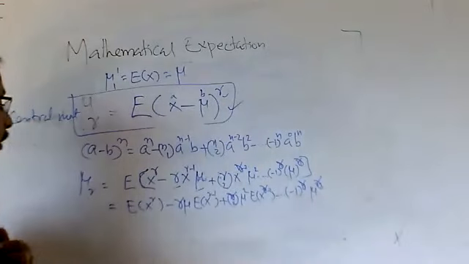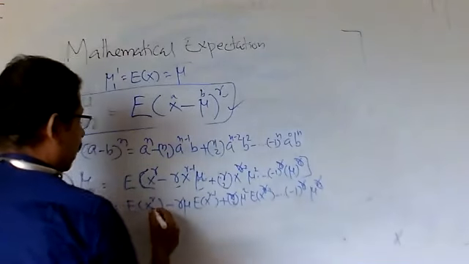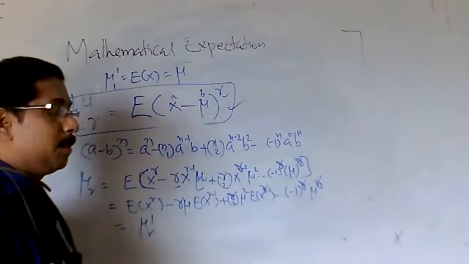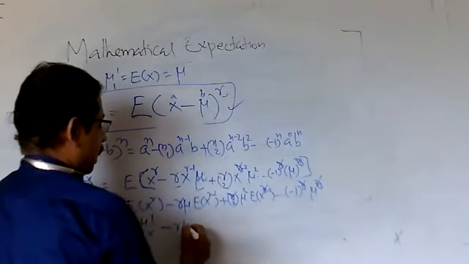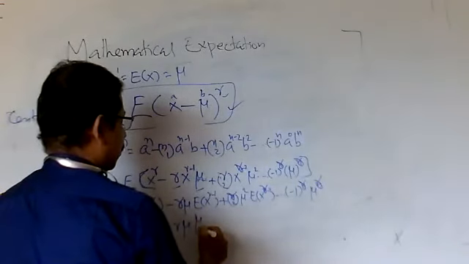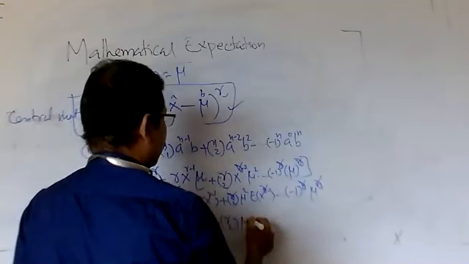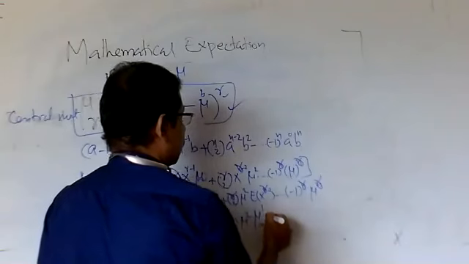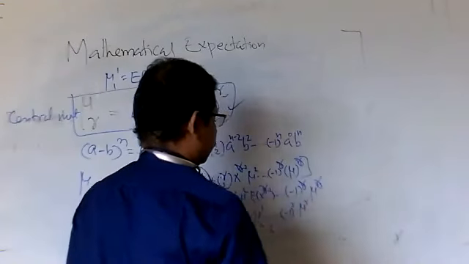Now this is equal to, what is the expectation of x raised to r? This is mu r dash. In raw moments, mu r dash is the expectation of x raised to r. So this is r mu times the expectation of x raised to r minus 1, which is mu r minus 1 dash. Plus rC2 mu square times the expectation of x raised to r minus 2, which is mu r minus 2 dash, minus etc. The last term is mu raised to r.